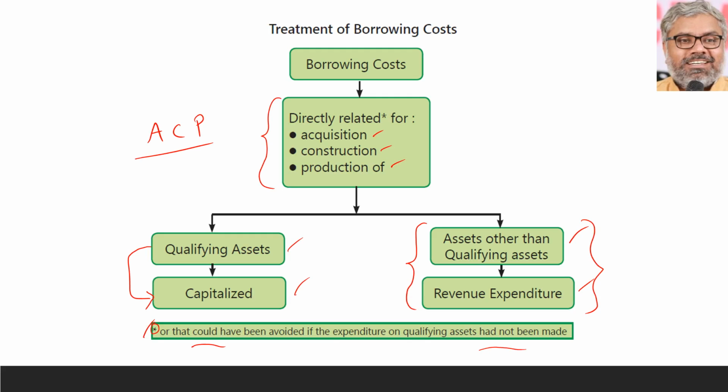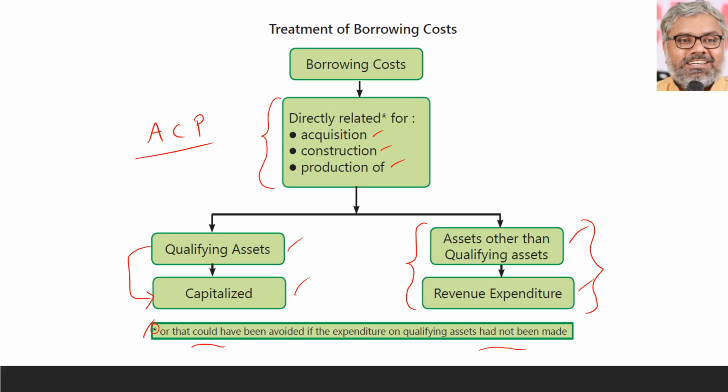If it is not related to qualifying assets, that means it is related to non-qualifying assets, then it is charged off to P&L account. That is the essence of Accounting Standard 16, and treatment of borrowing cost only has two possibilities. Either it is capitalized or it is charged to the P&L account. There is no other option. So naturally our job will be to identify what is a qualifying asset, how to identify qualifying asset, and under what circumstances the capitalization of interest should happen, and also under what circumstances capitalization of interest should not happen, which automatically results from first discussion itself.